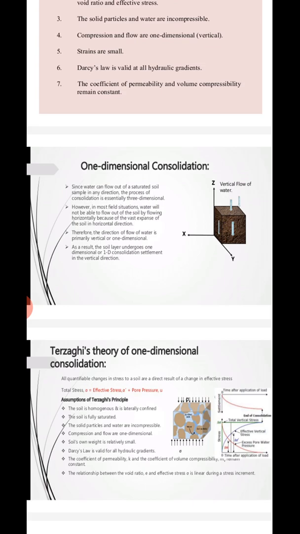As it is not possible to flow horizontally, the water will flow in a vertical direction, so we consider it one dimensional. As a result, the soil layer undergoes one dimensional settlement in the vertical direction.